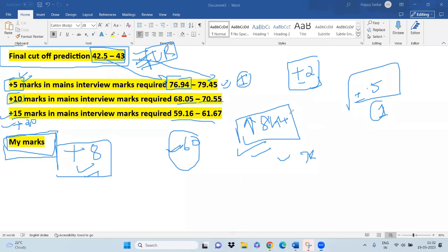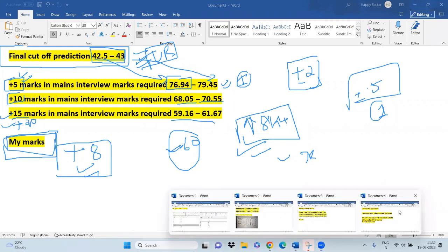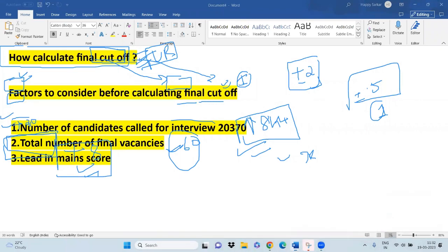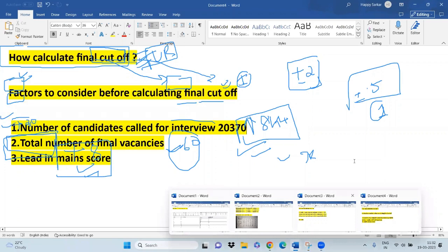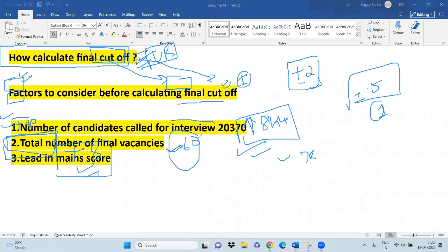I don't have any more slides, so I'm done with the prediction. That is what I really wanted to say. The cutoff will be in between what I said, 42.5 to 43.